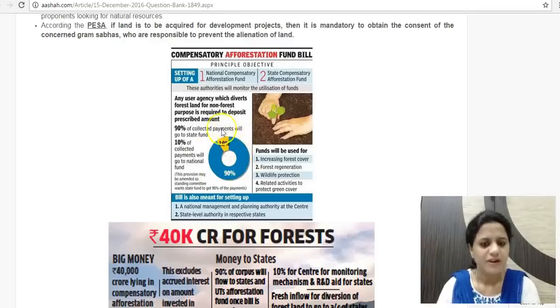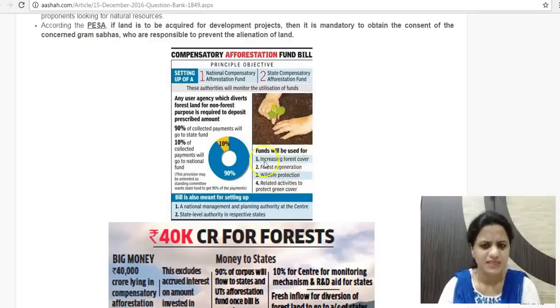The entire fund which has been accumulated over the years has not been formalized. So presently the government is regulating this through a bill, under which 90% of the collected payment will go to state funds and 10% to the national fund, and this will be used for regulation. The states will make the allocations, and for what purpose, for afforestation purposes, that will be decided. Funds can be used for 4 specific purposes.